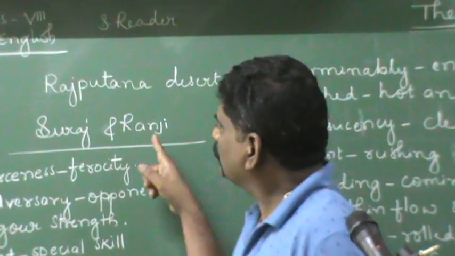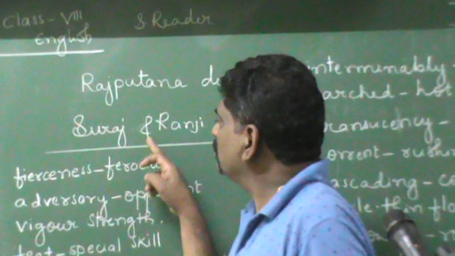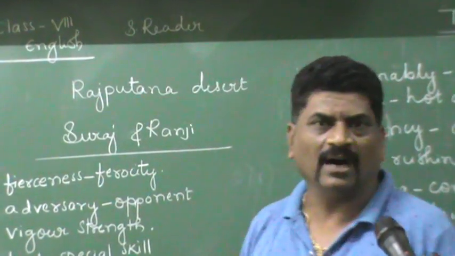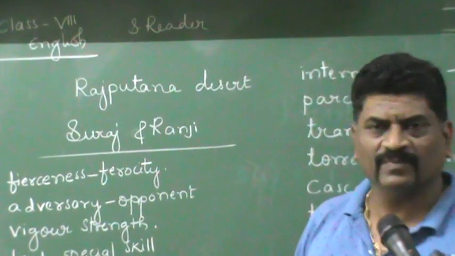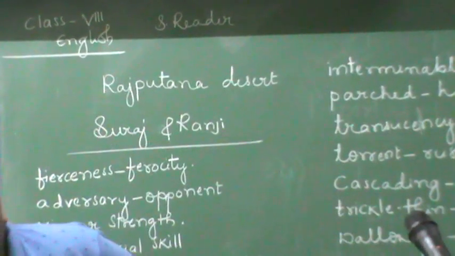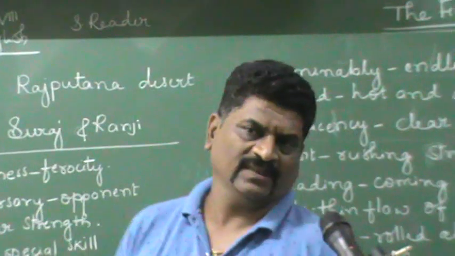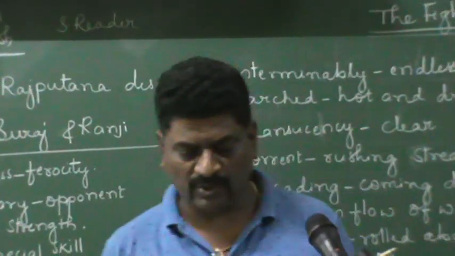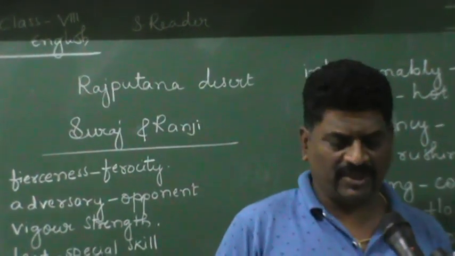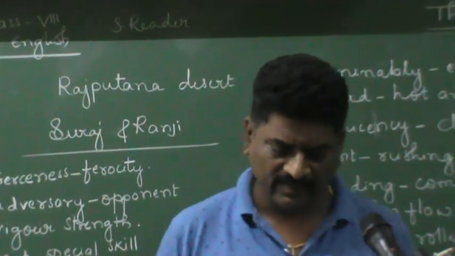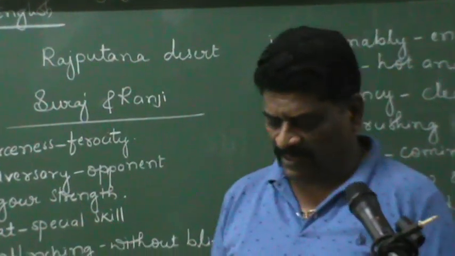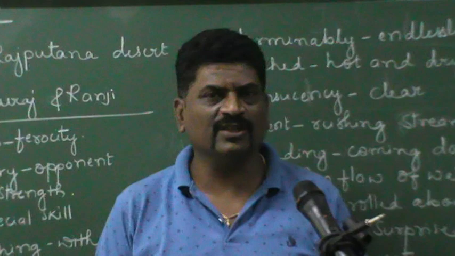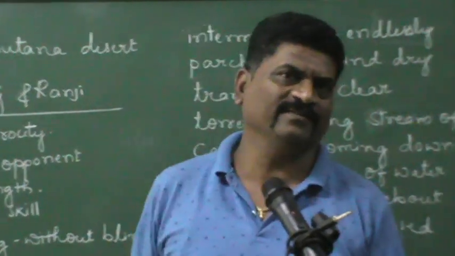The names of the two children are Suraj and Ranjit. Suraj and Ranjit are the two boys who appear in the lesson. As I told you already, it is about the fight between two children. It's a very interesting story, and in the very beginning, let me tell you something about Ruskin Bond, the writer of this lesson.